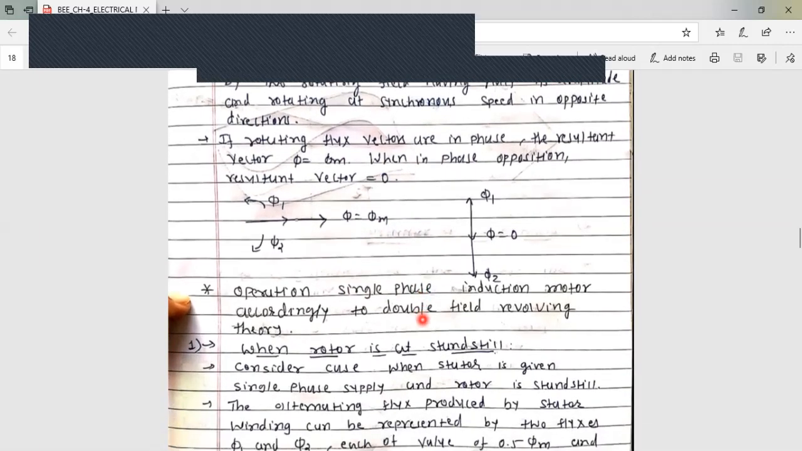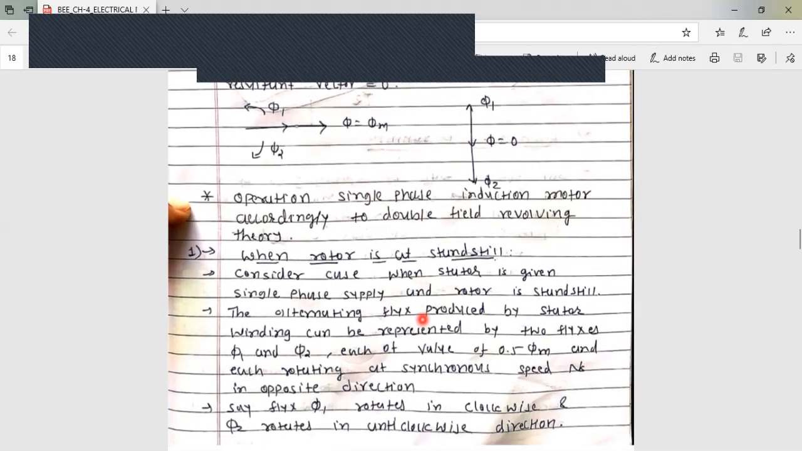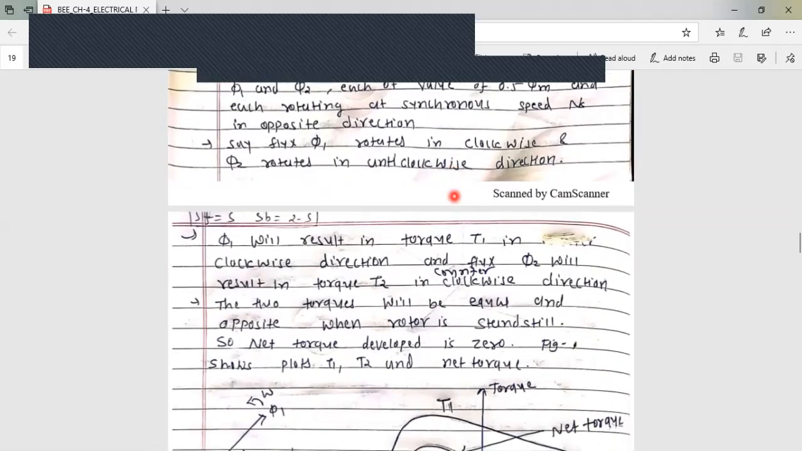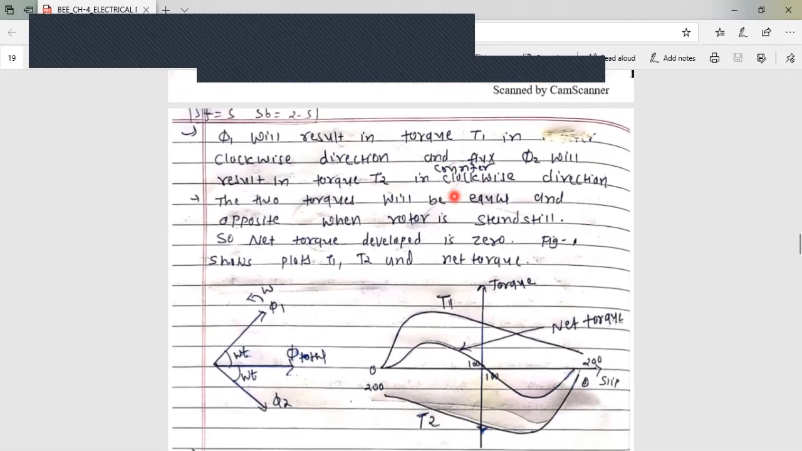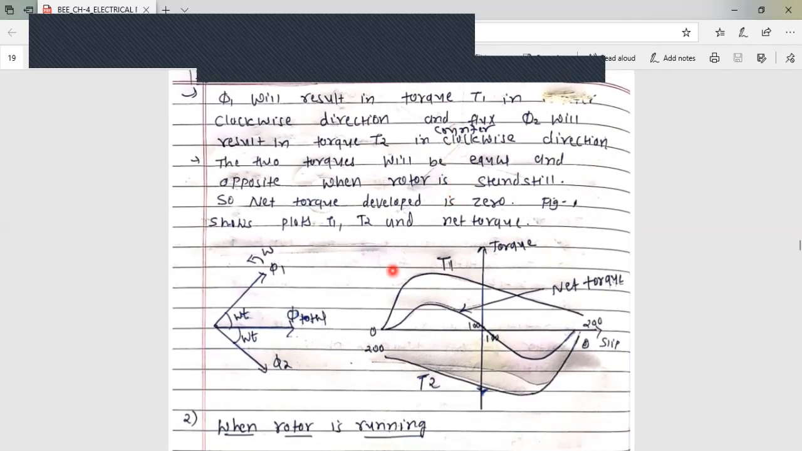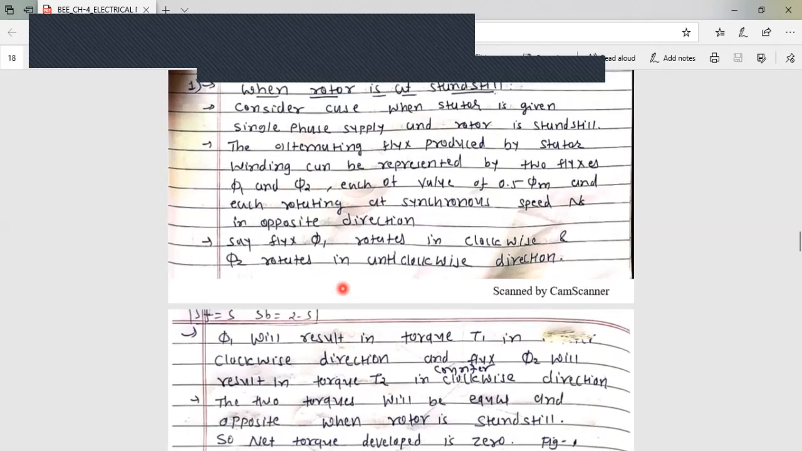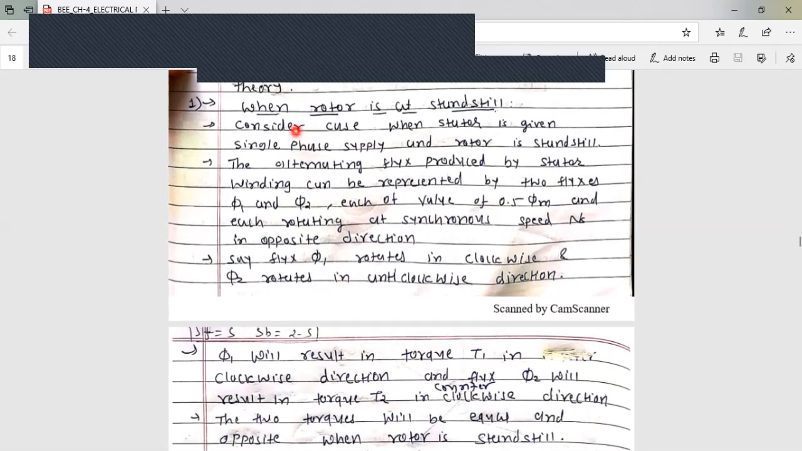Now we'll discuss the operation of this single phase induction motor according to the double field revolving theory. But here there are two parts. First, when the rotor is at standstill, in stationary position, and second, when the rotor is in running condition. So see here, it is easy to understand after the double field revolving theory.